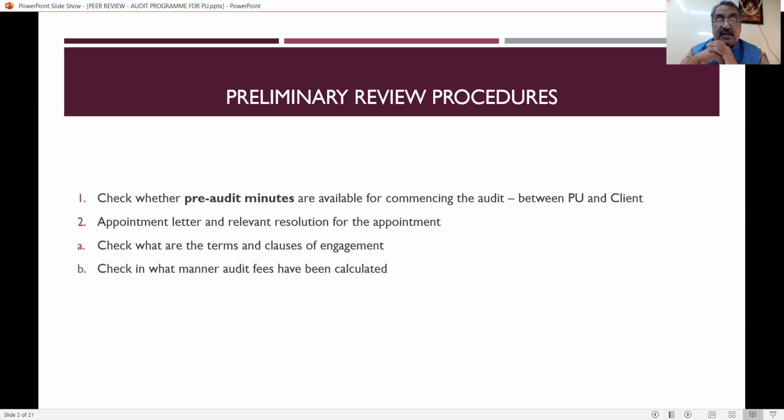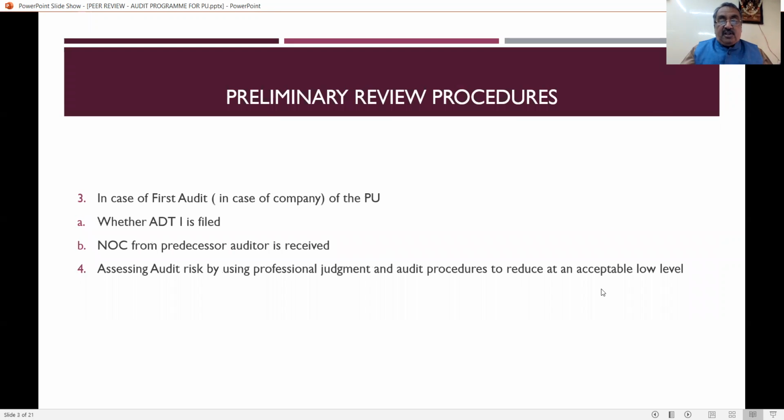So he has to see the appointment letter and what are the relevant resolutions for the appointment. If it's a limited company, then the company has to pass a resolution for the appointment of the auditor, and check what are the terms and conditions that are there in the appointment letter. So it's the duty of the peer reviewer to go through the terms and conditions and the manner in which they fix the audit fees. That also has to be seen by the peer reviewer. So pre-audit minutes, whether the appointment letter has been received, what about the fees and what are the terms and conditions, all has to be checked by the peer reviewer.